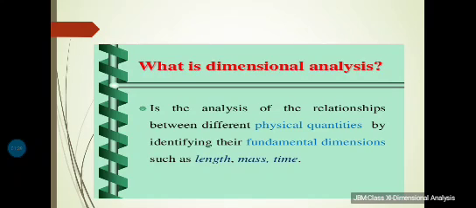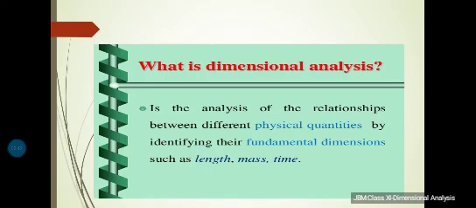The dimensions of a physical quantity are the powers to which the base quantities are raised to represent that quantity. I repeat once again, the dimensions of a physical quantity are the powers or exponents to which the base quantities are raised to represent that quantity. Using the square brackets around a quantity means that we are dealing with the dimensions of the quantity.